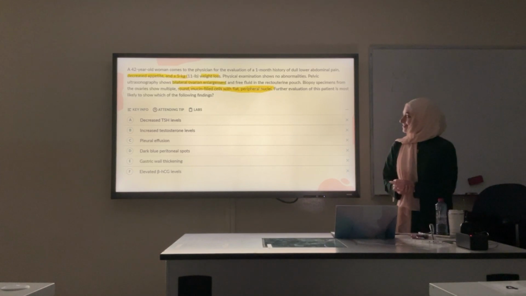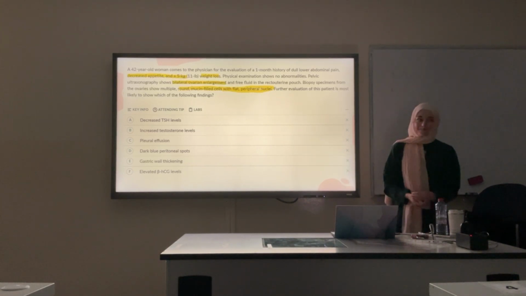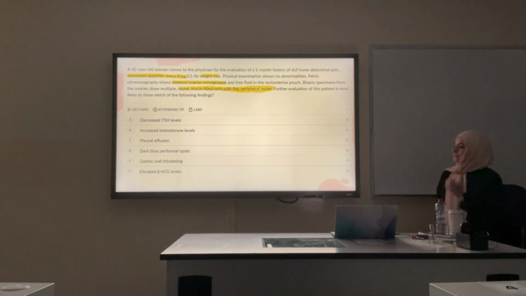A 42-year-old woman comes to the physician for the evaluation of a 1-month history of dull lower abdominal pain, decreased appetite, and a 5 kilograms weight loss. Physical examination shows no abnormalities. Pelvic ultrasonography shows bilateral ovarian enlargement and free fluid in the rectouterine pouch. Biopsy specimens from the ovaries show multiple round mucin-filled cells with flat peripheral nuclei. Further evaluation of this patient is most likely to show which of the following findings.